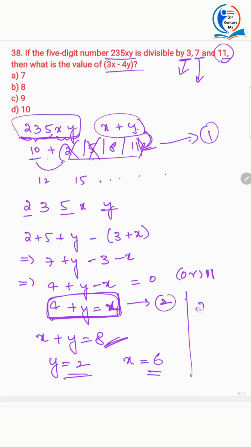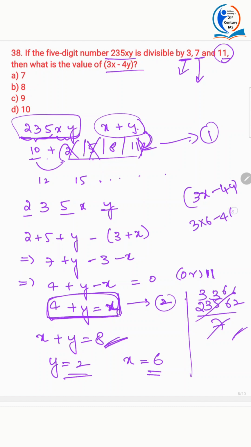Then the number would be 23562. Is it also divisible by 7? Let's check. 7 3s are 21, 2, 7, 3 and 6 are 6. Yes, it is also divisible by 7. Now what are they asking? They are asking you the value of 3x minus 4y, which is 3 into 6 minus 4 into 2.